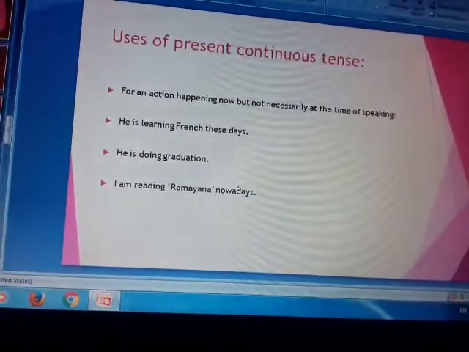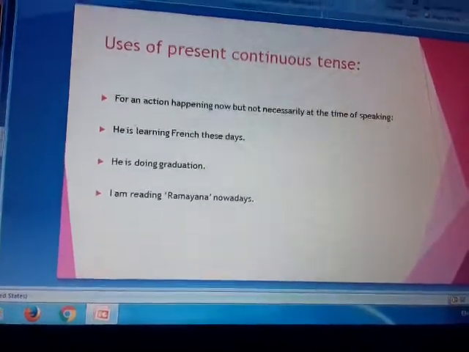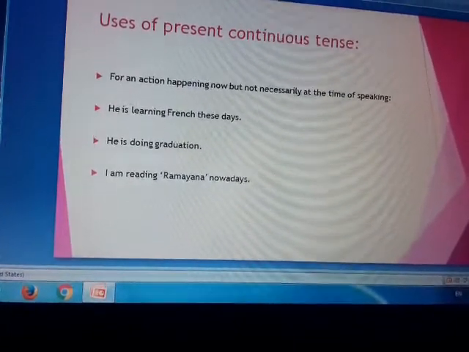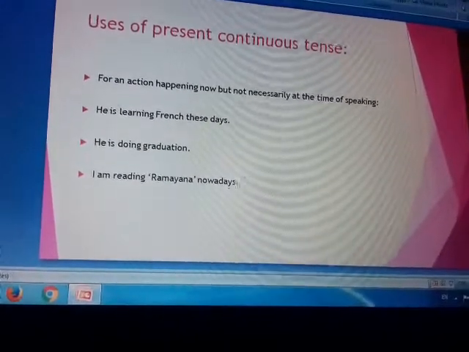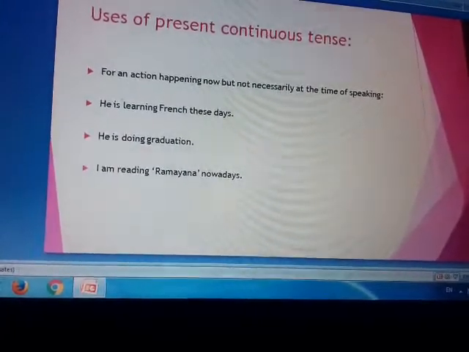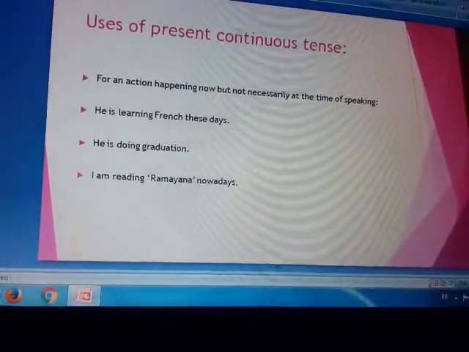Another use is for an action happening now, but not necessarily at the time of speaking. In the previous example, what was happening? The work was going on at that very time. But sometimes it may happen that the work is going on but not at the time of speaking.